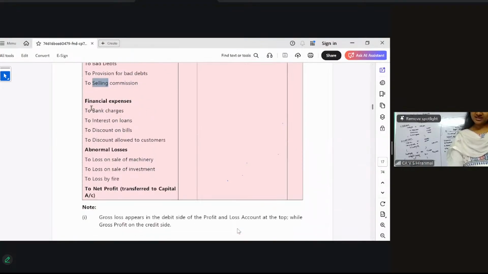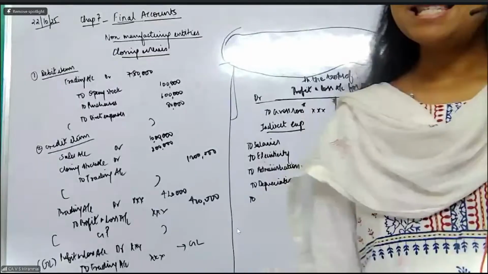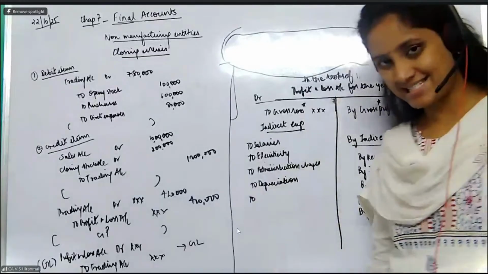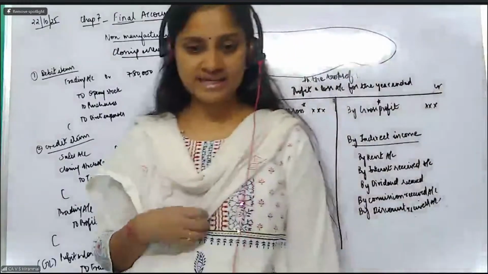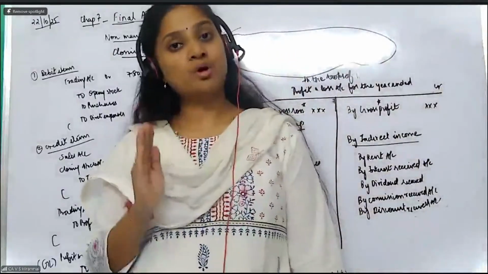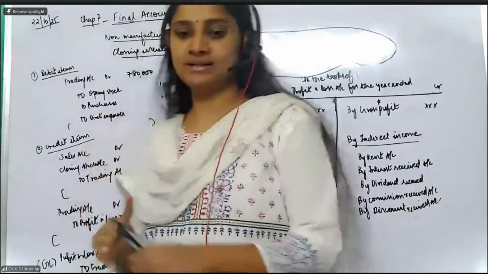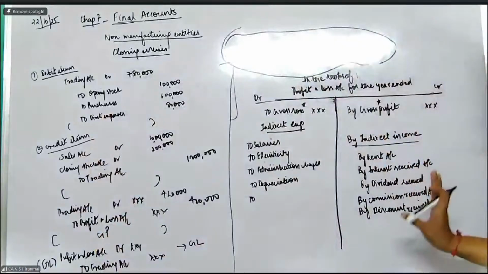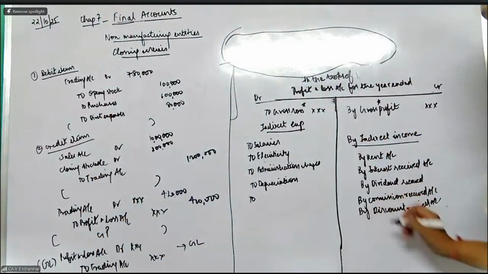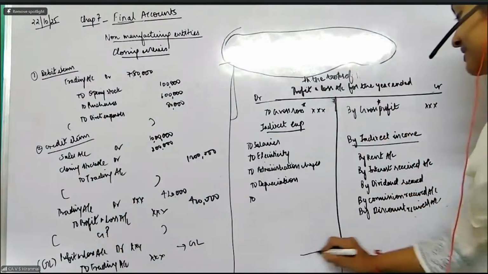All of you, please see here. Financial expenses: bank charges, interest on loans, discount on bills, discount allowed to customers, and abnormal losses. Whenever you are going to sell any properties or any assets, the loss that you are getting will be debited and the profit that you're getting will be credited. Clear? And these are the interest parts. And what is the final answer, madam? Please see very carefully.